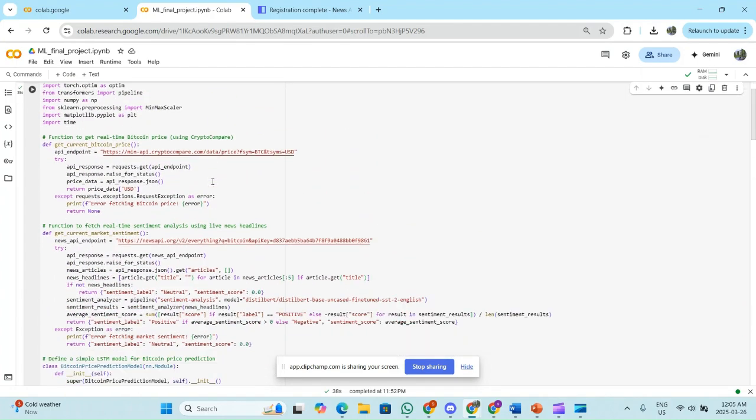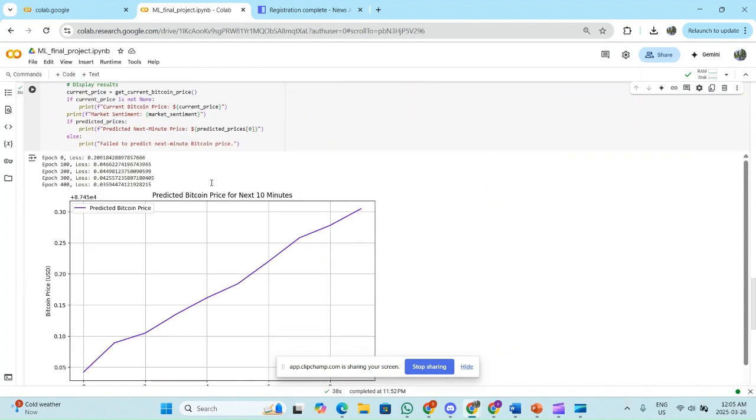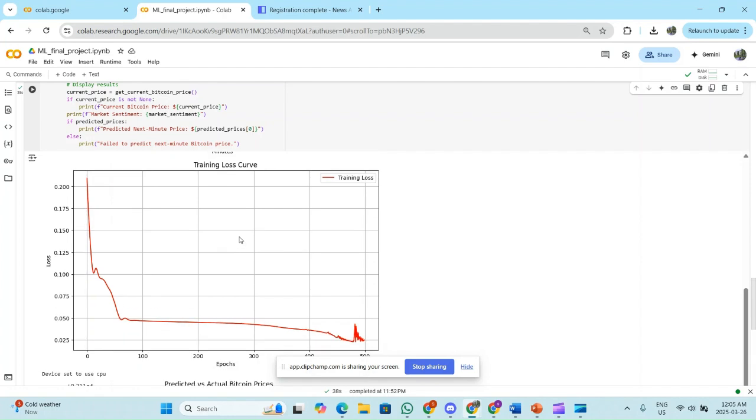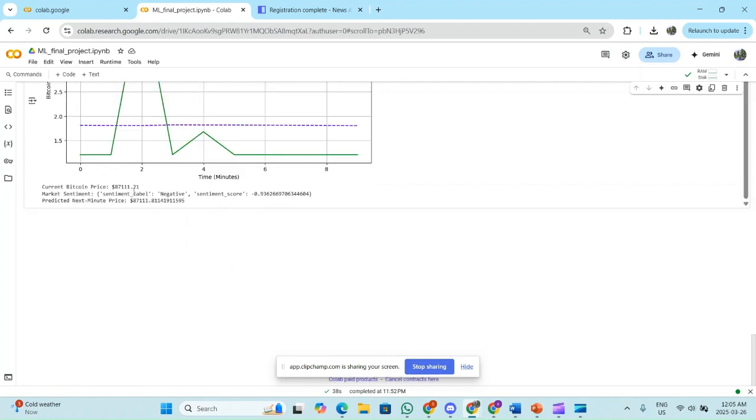So as you can see, I have already run this code and I got this output: the epochs, the predicted Bitcoin price for the next 10 minutes, the training loss curve, and the predicted versus actual Bitcoin prices. Current Bitcoin price, market sentiment is minus 0.396, which is negative. Sentiment score is negative. The predicted next minute price is 8711.281. So it's still going high in the next minute.